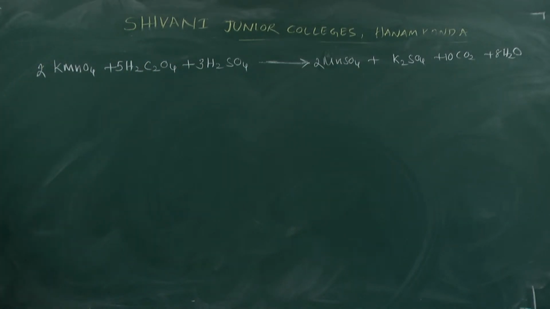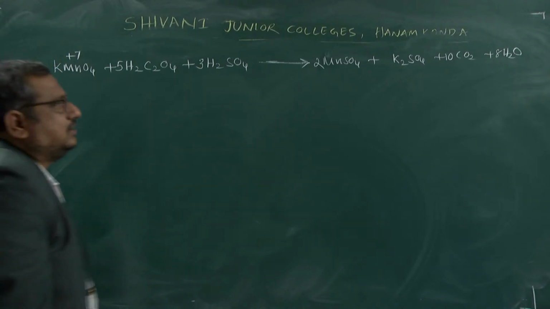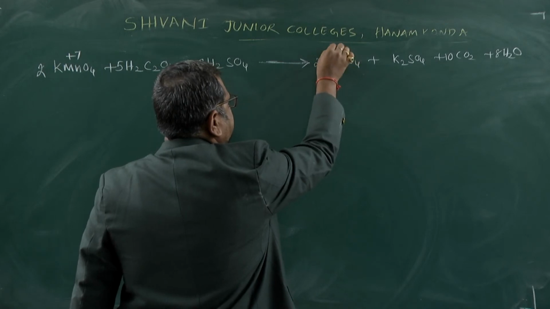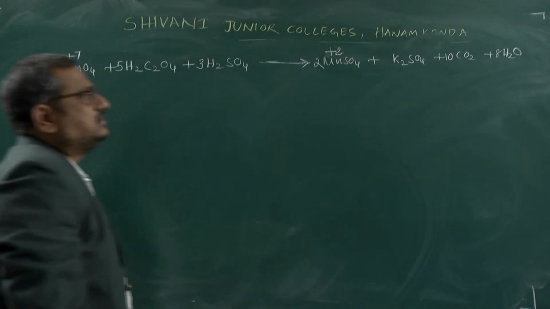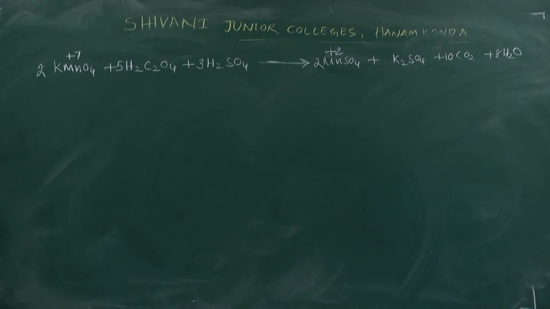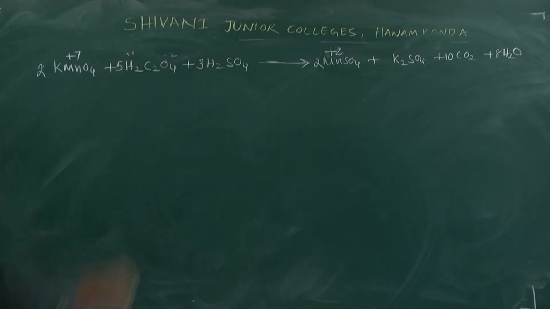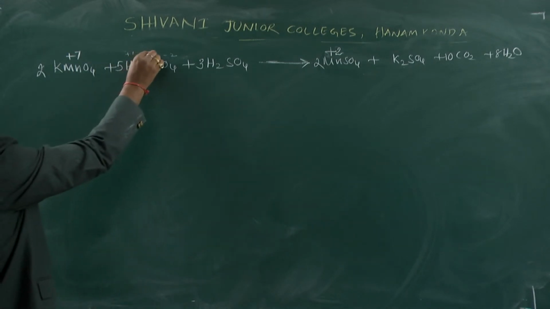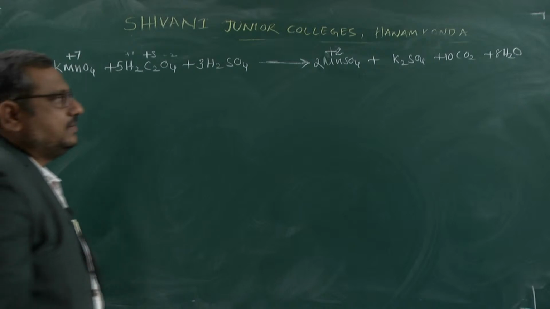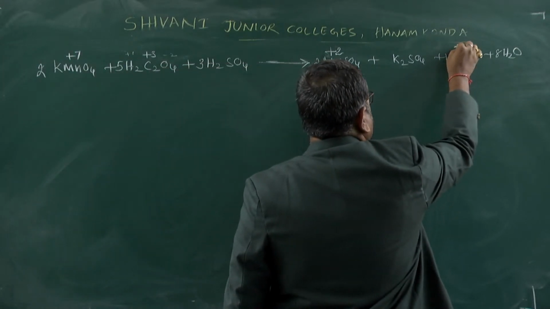Now if you see, in potassium permanganate the manganese oxidation state is +7, and in manganese sulfate the manganese oxidation state is +2. In oxalic acid, oxygen charge is -2 and hydrogen is +1. So 8 minus 2 gives 6. Here 2 carbons are there. This carbon oxidation state is +3, and here the carbon oxidation state is +4.